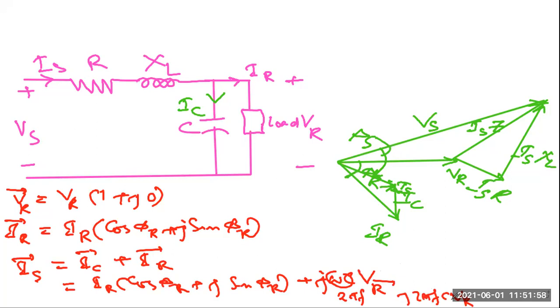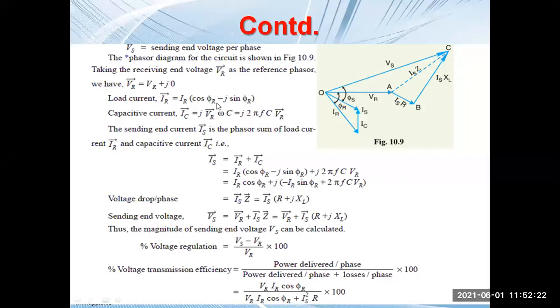Sir, you wrote I_R vector equal to I_R cos phi_r plus j sin phi_r. In which conditions do we write plus j sin phi_r and minus j sin phi_r? Why did you write plus? Normally, let me go to the slide. Here I have written minus j sin phi_r. The minus is because if the power factor is lagging, then we write the minus. If it is leading, then we write a plus.